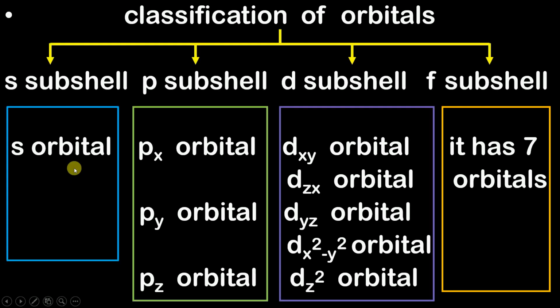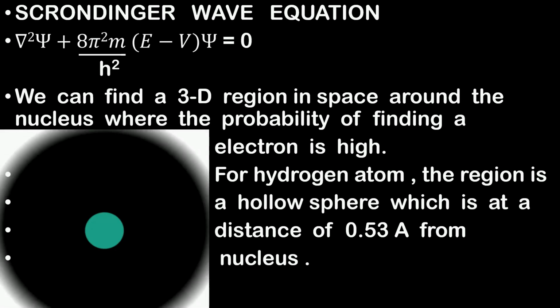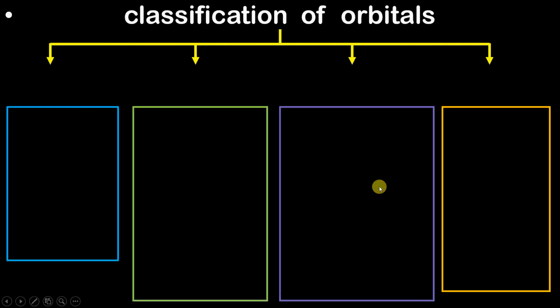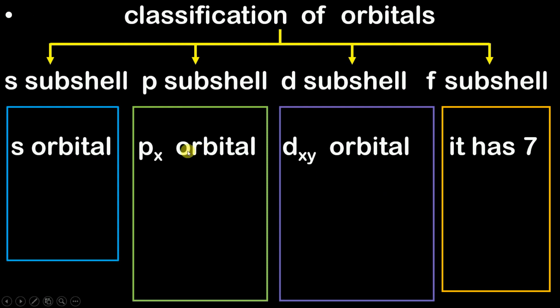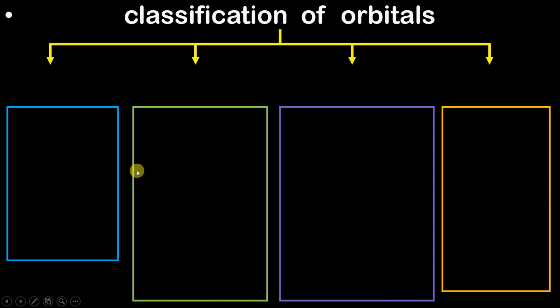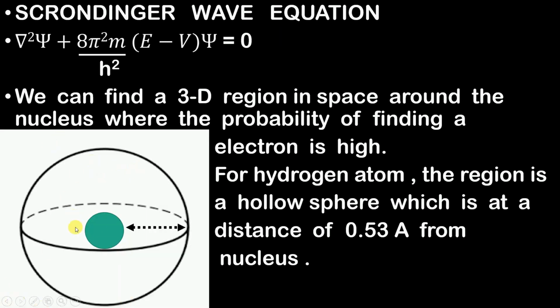And if you observe carefully, in hydrogen atom we had got a spherical region around the nucleus. So can I call this spherical region an s subshell, because all s subshells have spherical shape. So all the orbitals inside s subshell have spherical shape, therefore this sphere indicates s subshell. And moving ahead, if you observe one thing carefully, inside s subshell there is only one type, that is s orbital. So can I call this sphere to be s orbital?